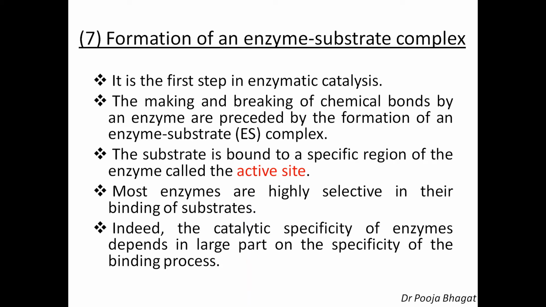And the catalytic specificity of enzymes depends in large part on the specificity of these binding processes. So the first step in the enzymatic catalysis is that the enzyme substrate complex is formed. Now what is the active site and how the enzyme and substrate form a complex, and how then the enzyme substrate complex releases the product and the enzyme is regenerated, for all details of this, you can see my video on mechanism of enzyme action.